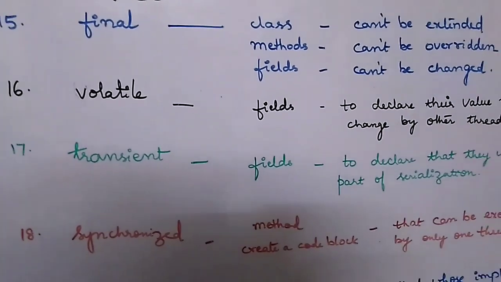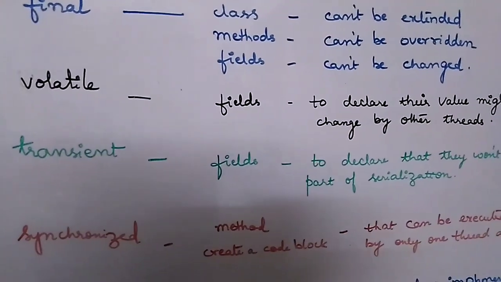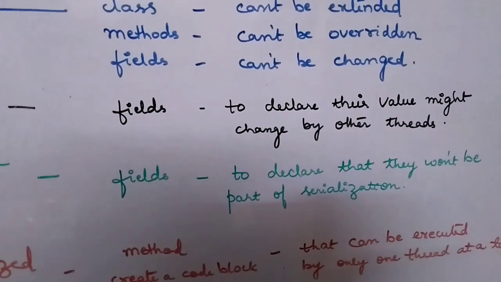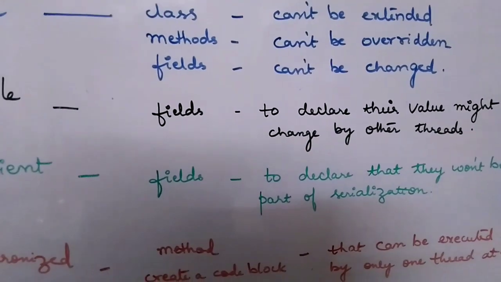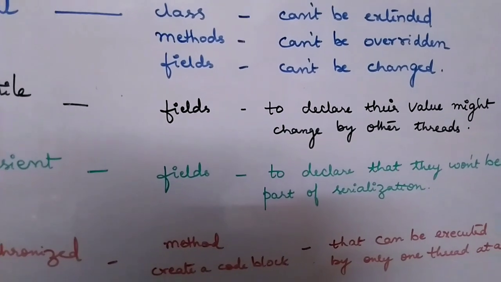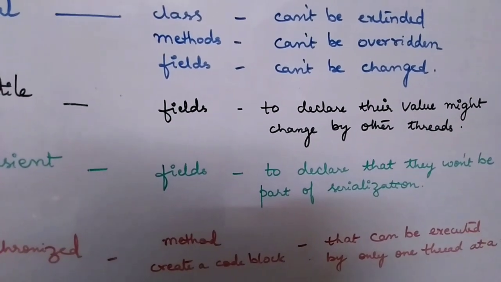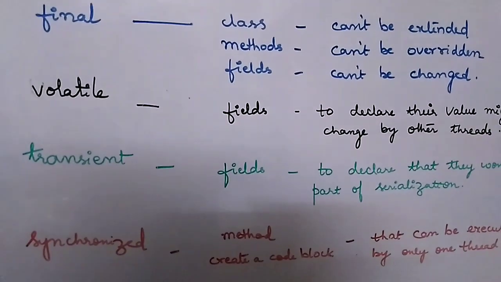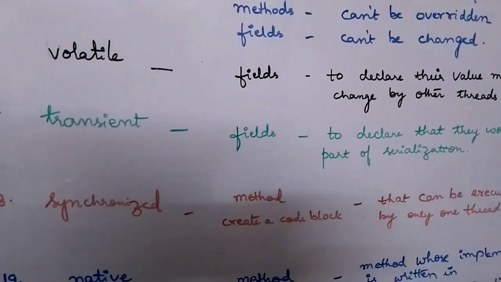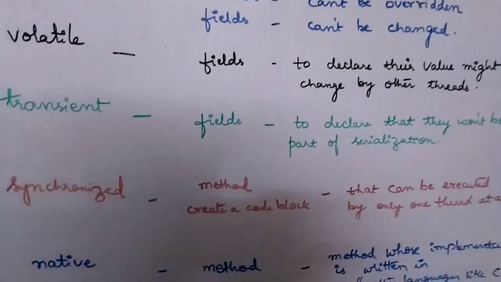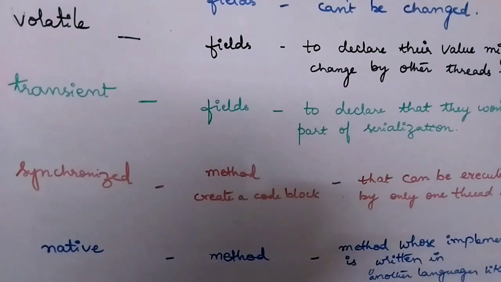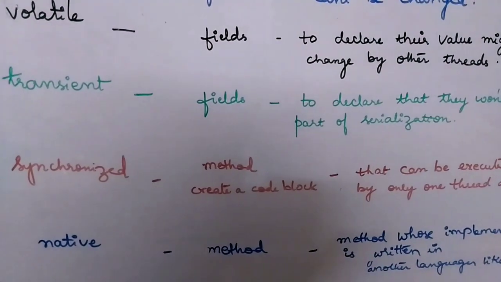And the next keyword is transient. Transient is also applied to class fields to declare that they won't be part of serialization. So when an object is serialized, the transient fields will be left out and non-transient fields will be serialized. Then the synchronized keyword. By using the synchronized keyword, we can create a synchronized method, and also a synchronized block.